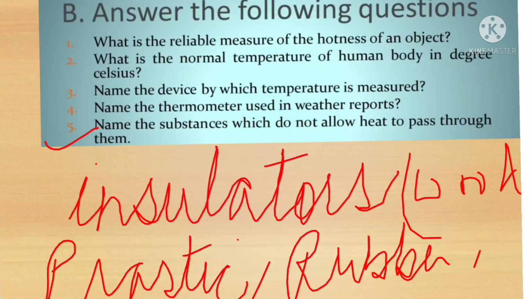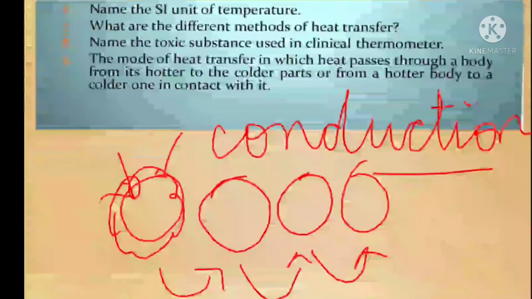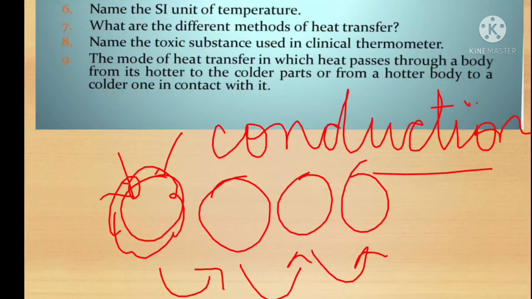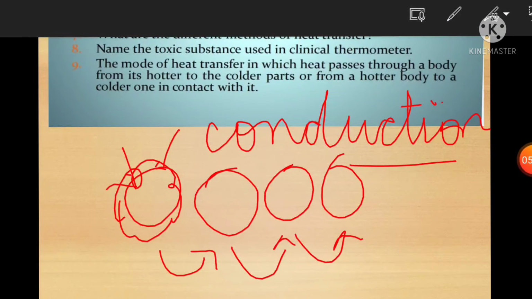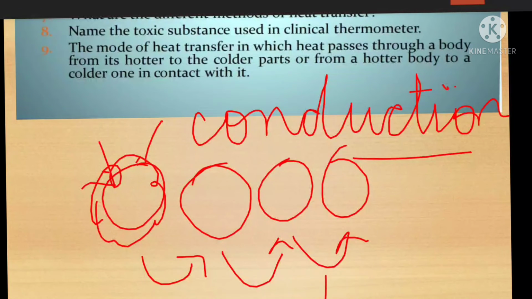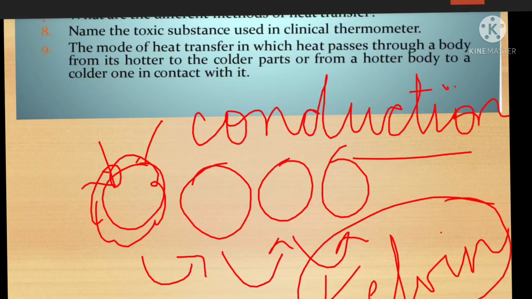I hope it is clear. Now the next question, name the SI unit of temperature. The standard unit of temperature is Kelvin. Never put degree here, it is only Kelvin, capital K.